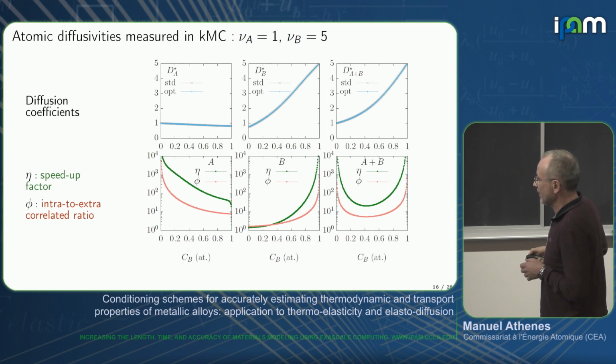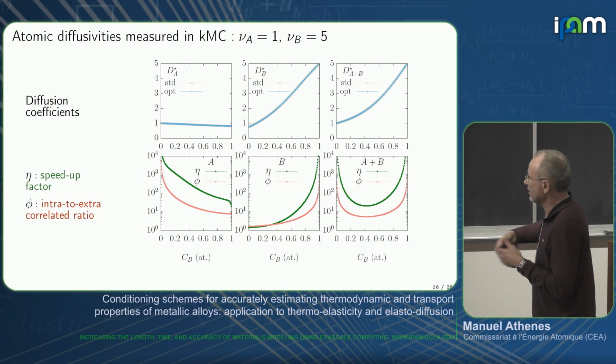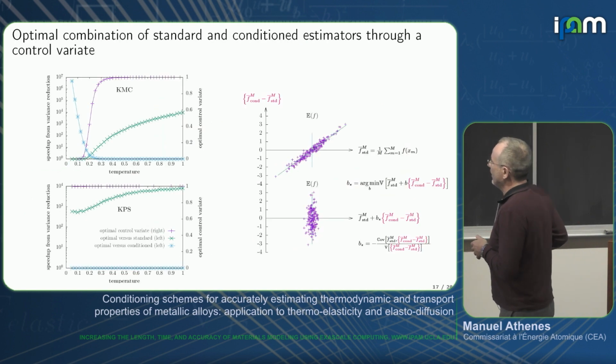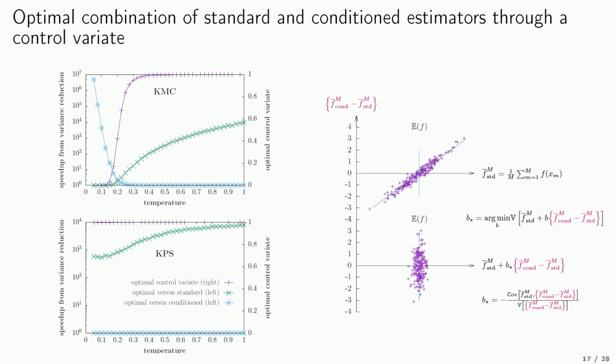When this ratio is important, that means that the long time correlations are not important, and in this case, the speed up is more important. The limit of the conditioning approach is that since we compute a variance, we don't have a systematic variance reduction, unlike the standard conditioning approach for expectation.